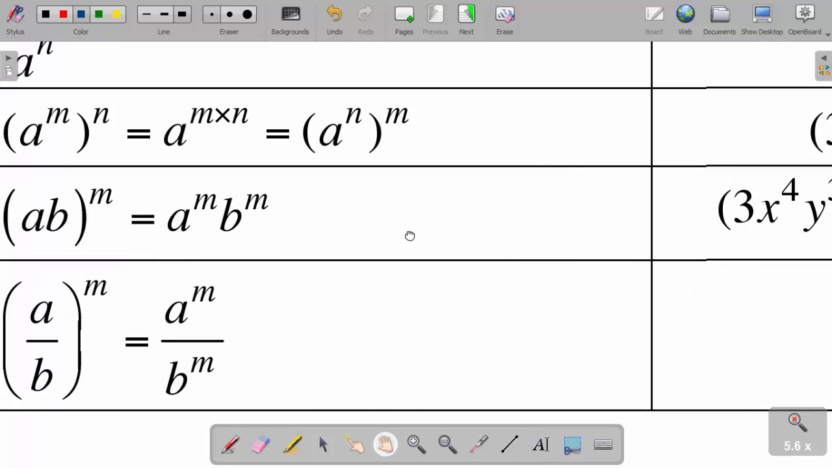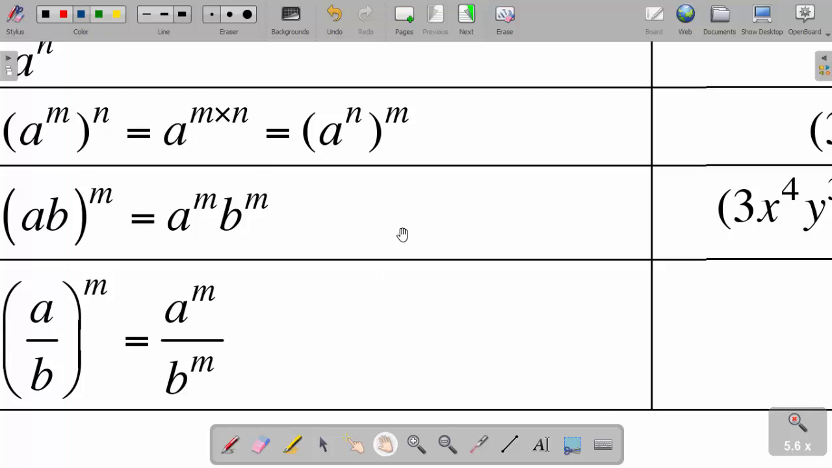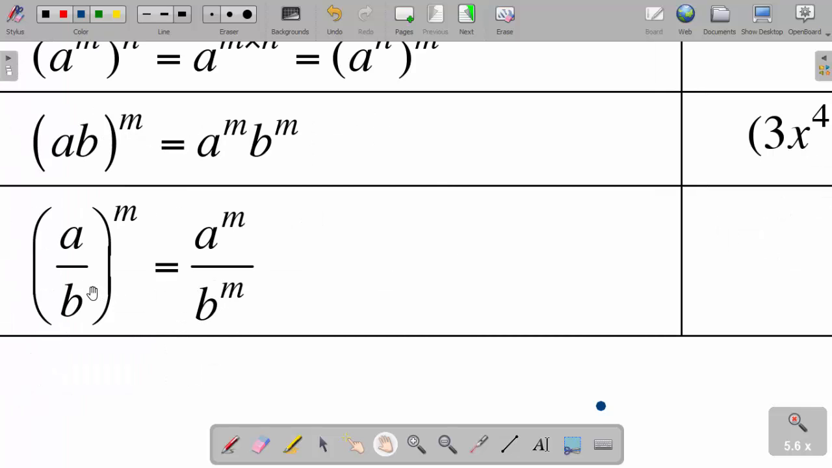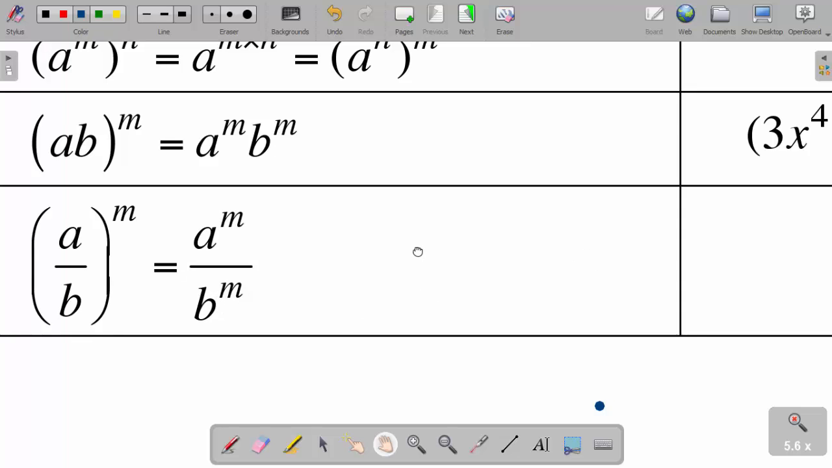Now another rule which we have here is, if I have a over b, that's a quotient, right? a divided by b, to the power m. Now again, this power is going to be distributed to the numerator and the denominator. So it's going to become a to the power m divided by b to the power m. Let us look at an example here.